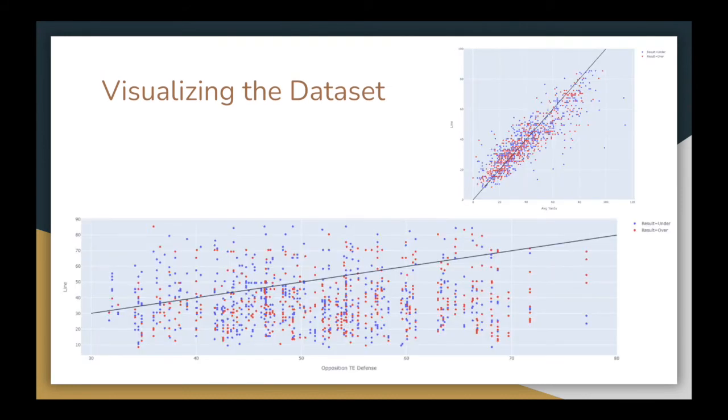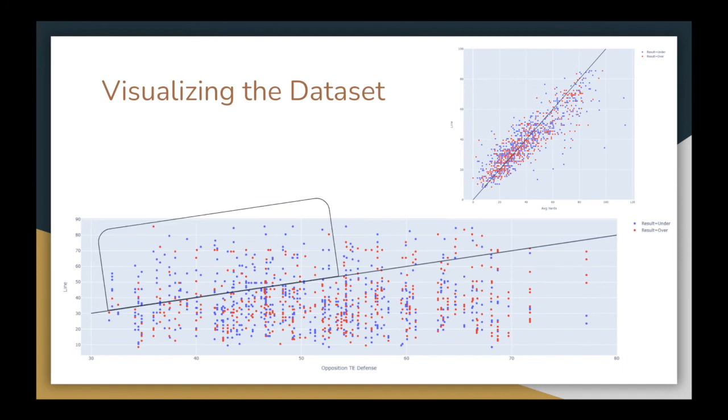We also created 2 scatter plots to visualize average tight end yards and average tight end defense versus the line set for the game. We learned from the first graph that the bets where tight ends averaged a lot of yards per game nearly always ended up being unders. This could be attributed to Vegas overreacting to outlier performance in the first few weeks of the season.